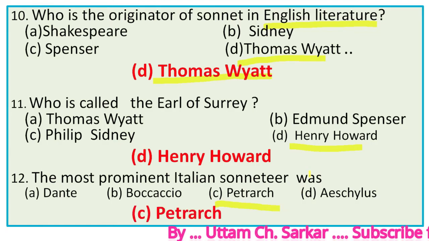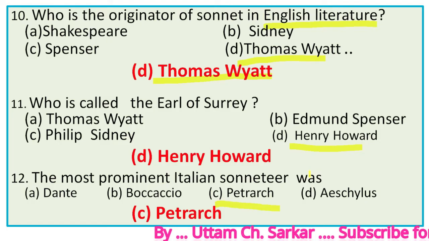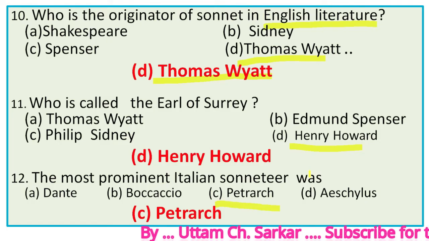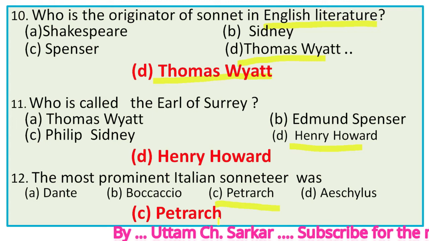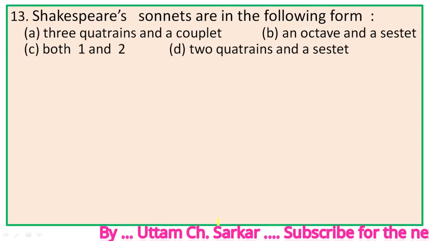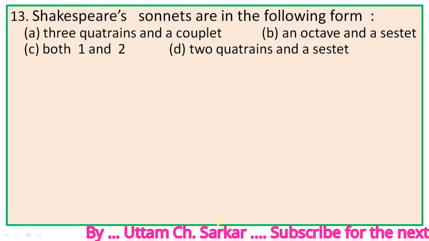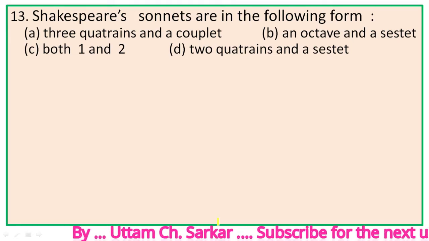So, the most prominent Italian sonneteer was obviously Petrarch, after whom Italian sonnet was named as Petrarchan sonnet. Next, number 13. Shakespeare's sonnets are in the following form.